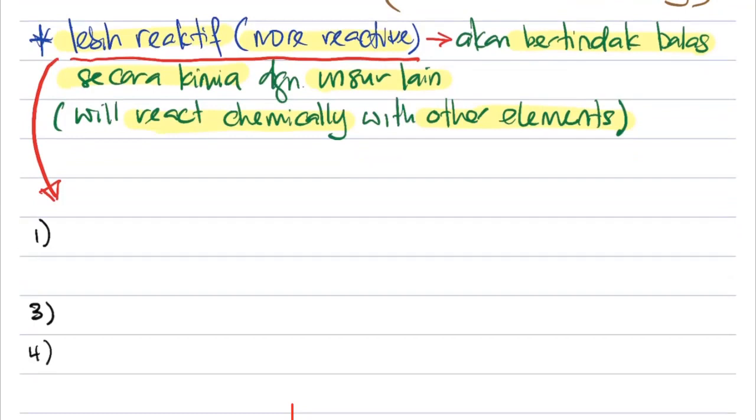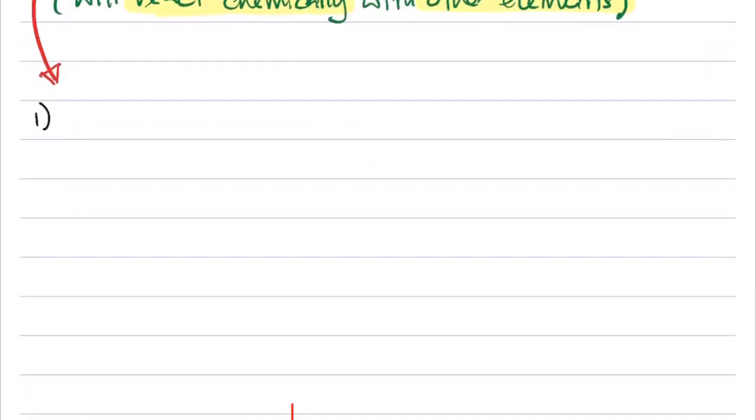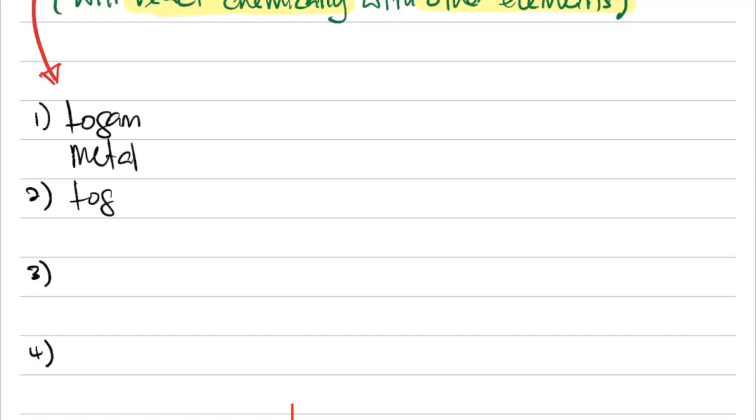Let me just write because I'm writing in BM and in English. Okay, so I write here 1, 2, 3, and 4. The element which we are talking about, unsur yang kita bercakap, is actually logam. So basically, in all my numbers, I'm going to talk about logam. If you see number 1, number 2, number 3, number 4, we are going to be talking about logam.